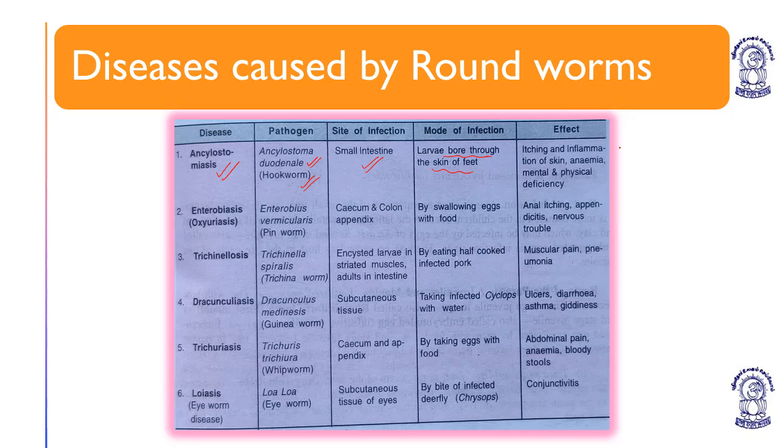Effect: it causes itching and inflammation of skin. It causes anemia along with mental and physical deficiency.